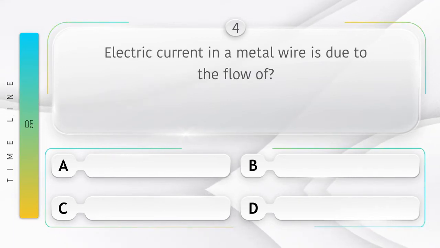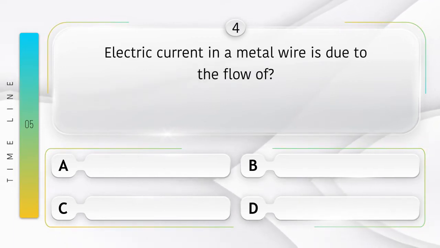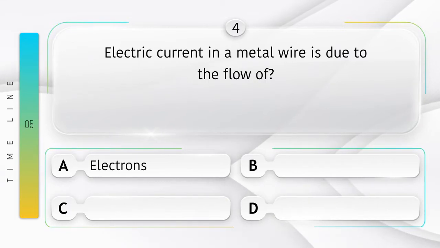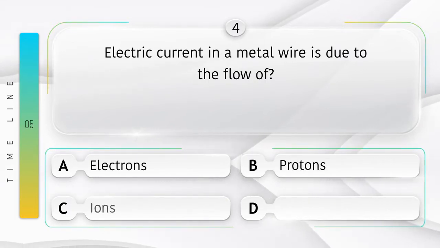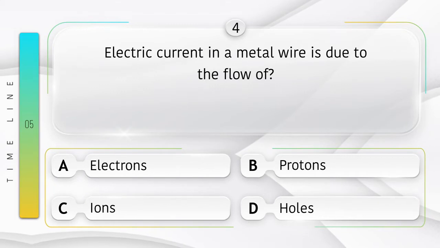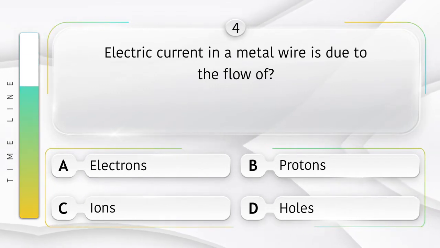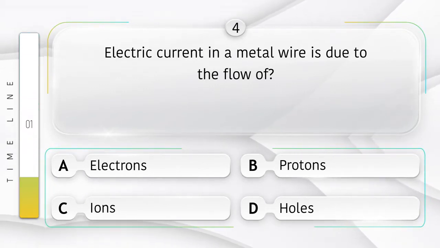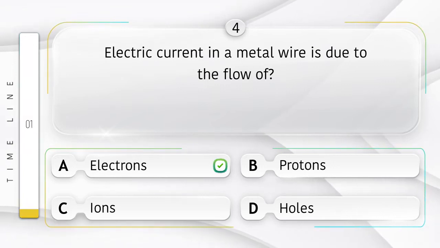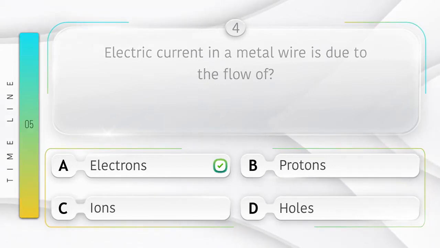Electric current in a metal wire is due to the flow of? Option is A. Electrons, B. Protons, C. Ions, D. Holes. Answer is option A. Electrons.